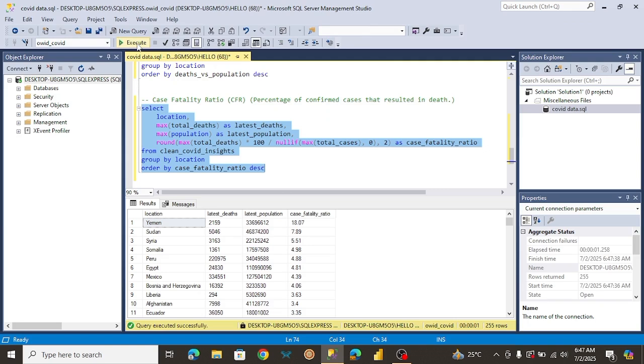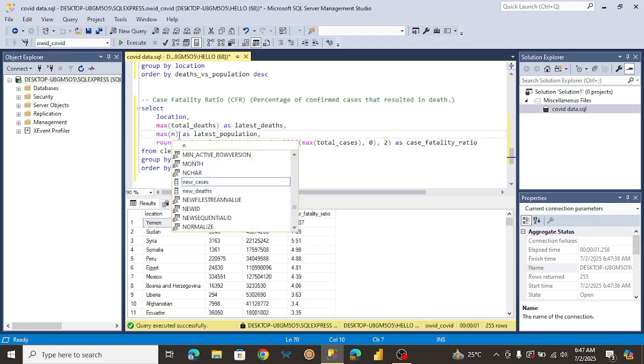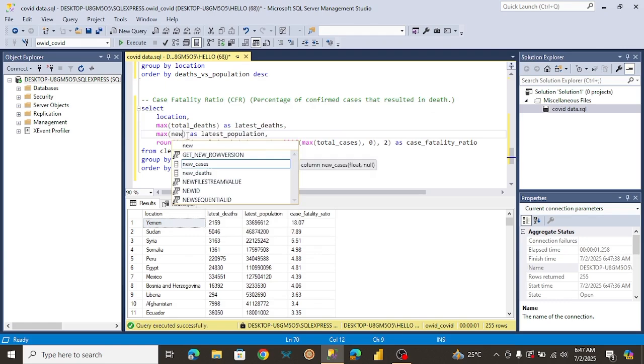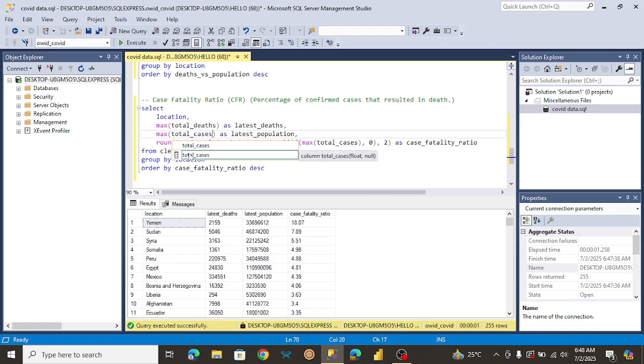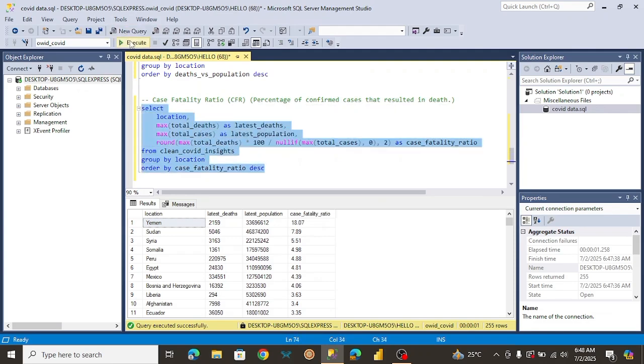Okay, as you can see, it works. So wait a minute, I don't need population. What I need is the total cases. So I want the max of, I think all I need is the max of total cases. Okay, so let's just run this one more time. Okay, let's give this a different name. That will be latest cases.